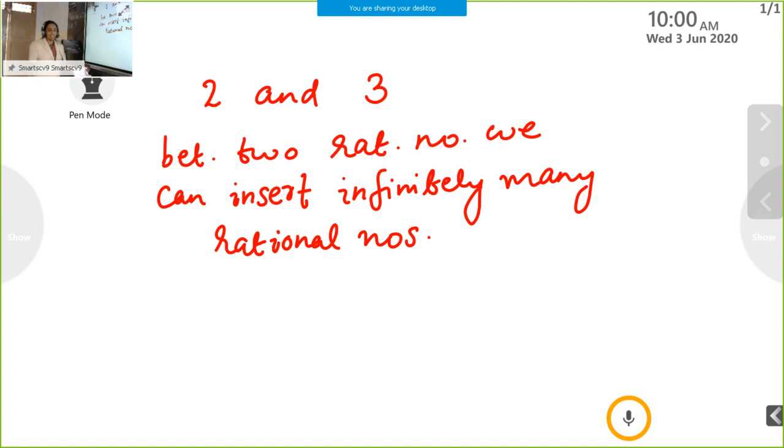So, using that condition, we can solve problems. Between 2 and 3, we can insert infinitely many rational numbers. That means, between two rational numbers, we can insert infinitely many rational numbers. So, we just solve problems. It is clear for you.